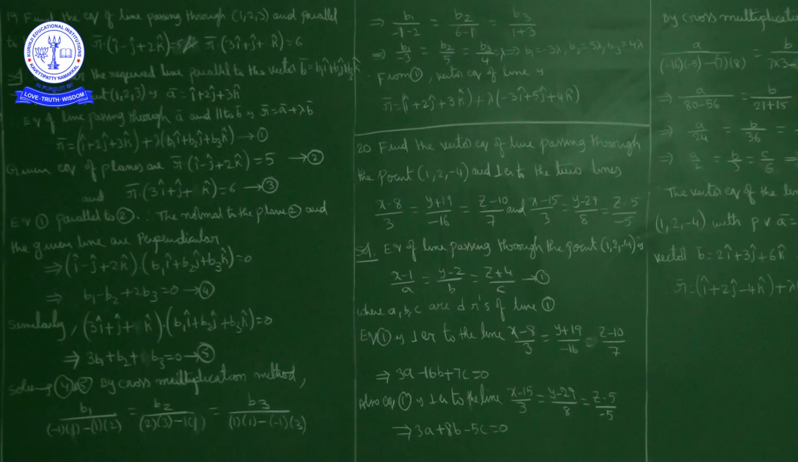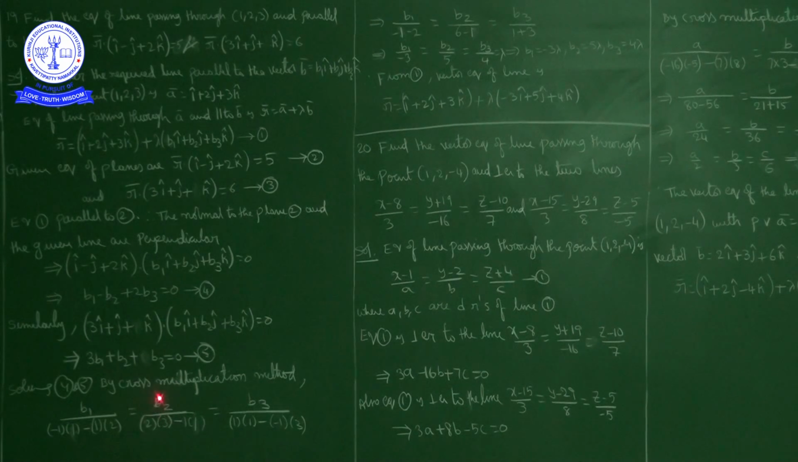Okay, now I will solve equations 4 and 5 by cross multiplication method. How we will solve is, b1: here we will multiply like this, b2 coefficient, b3 coefficient. Product: minus 1 into 1, minus 1, minus b2 coefficient into b3 coefficient, 1 into 2, 2. So minus 1 minus 2, nothing but minus 3. b1 denominator is minus 3.